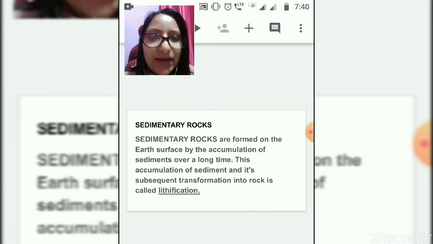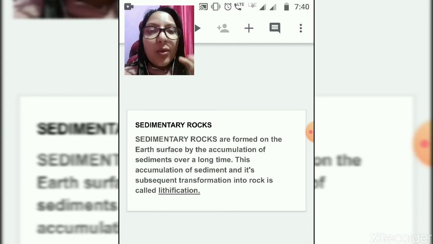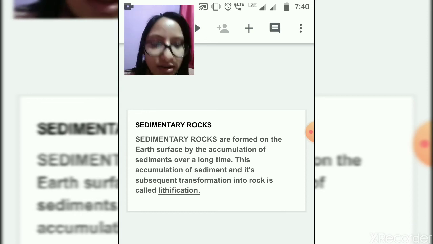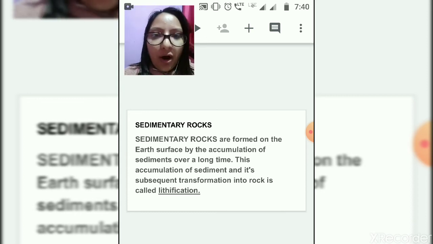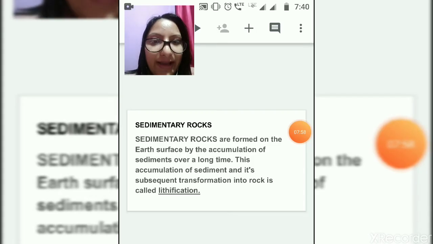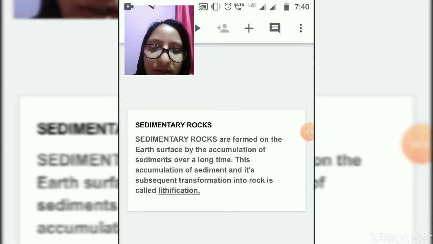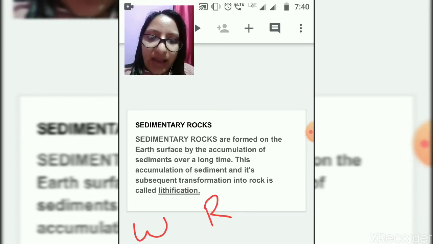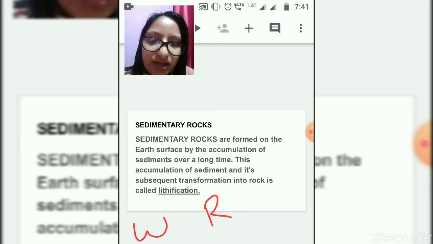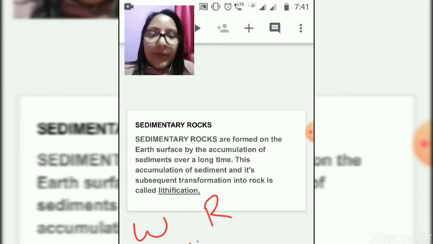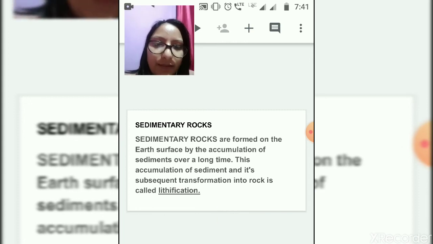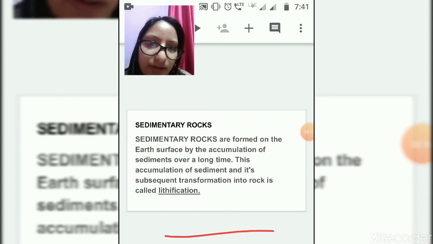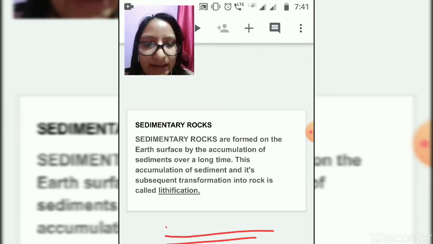Now you have to understand, wind and water are very important factors here, because wind and water act as an agent of sedimentation, actually sediment transportation and deposition. The wind, river, they act as an agent of sediment transportation and deposition. Now see here, the sediments harden over the years due to the weight of the layers above.